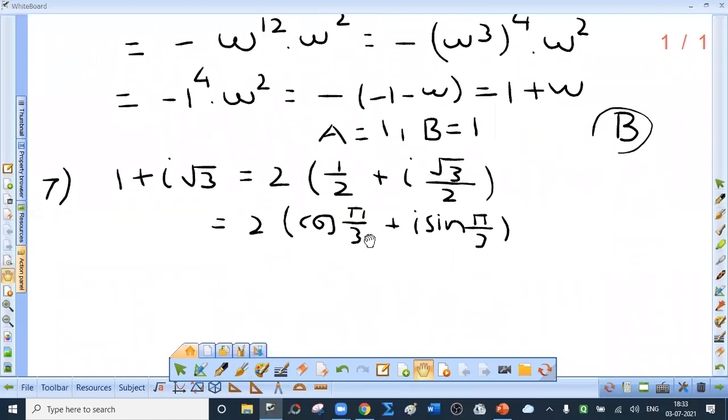Take your own time. Seventh sum you may not understand because we haven't done trigonometry, but still I'll write the solution.